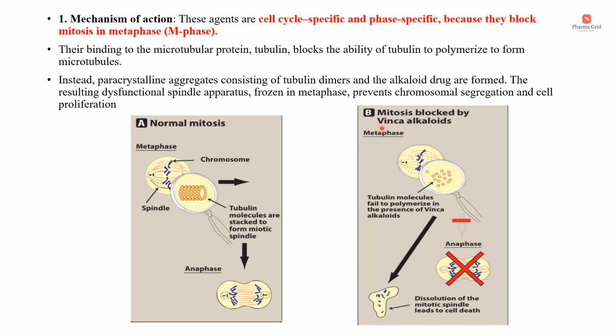Here is the mitosis blocked by vinca alkaloids. So in the metaphase, what will happen? Here, tubulin molecules fail to polymerize in the presence of vinca alkaloids. In the presence of vinca alkaloids, the tubulin molecules cannot polymerize. As a result, the anaphase will not occur. As they cannot polymerize, the dissolution of the mitotic spindle leads to cell death. So this is how vinca alkaloids cause cytotoxicity.